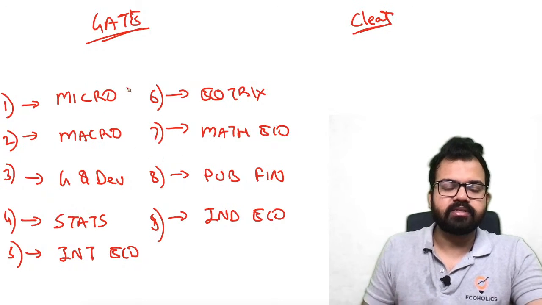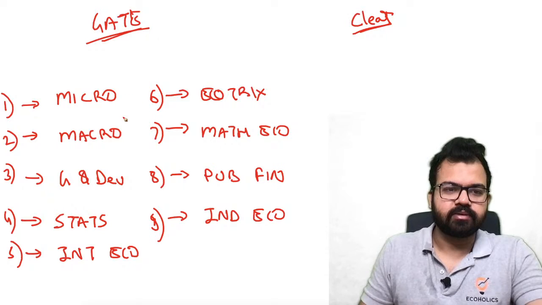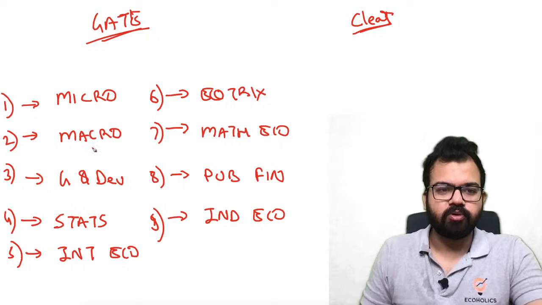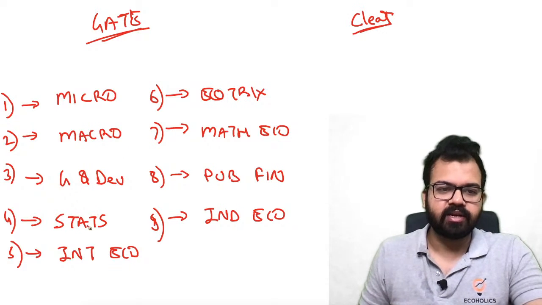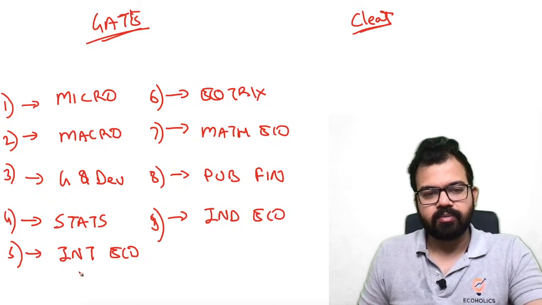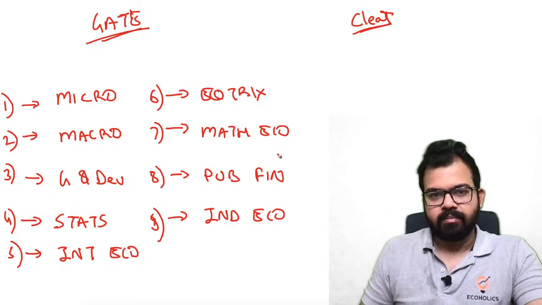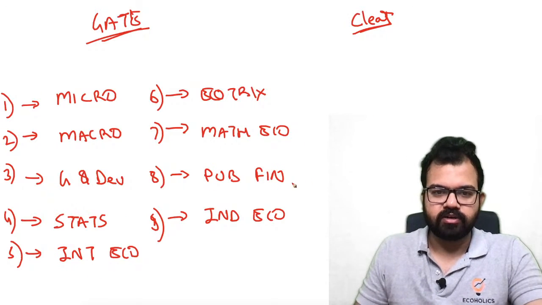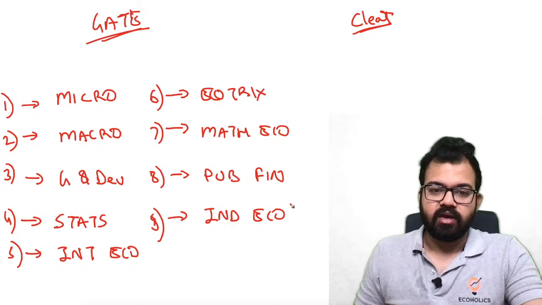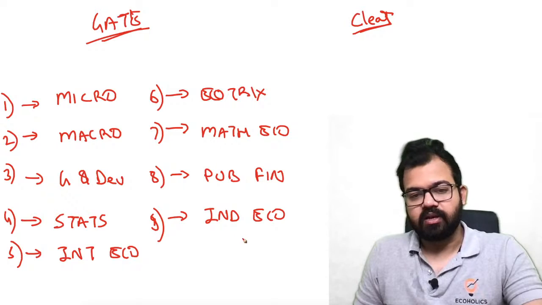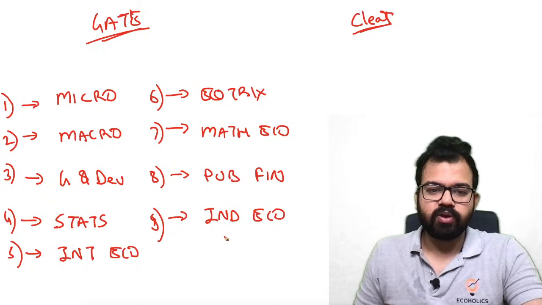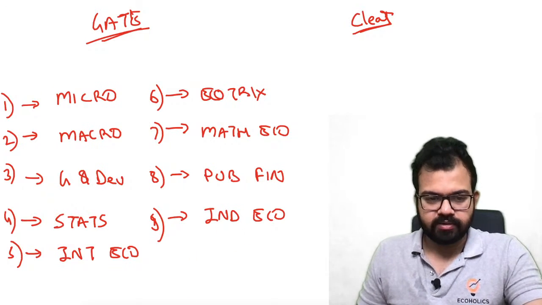Because microeconomics has limited subjects, macro even more limited, growth and development more or less factual questions can come, in stats you will get NAT, directly numerical based questions, international economics has limited theories, but if we go deep it's like an ocean, then public finance and Indian economy. In Indian economy there's a lot of scope for questions. The reason is it's very vast, so you cannot bank upon it.